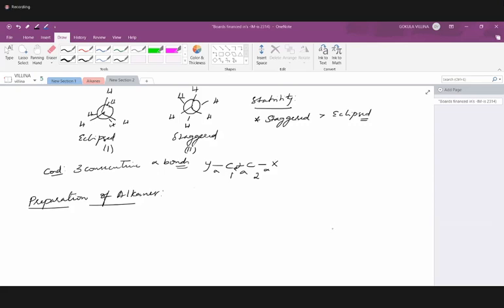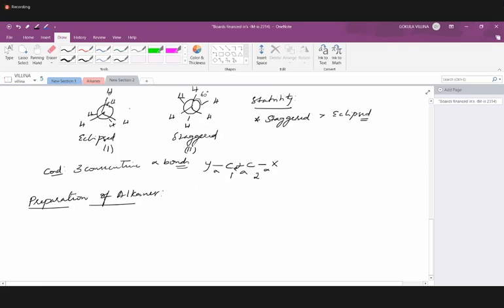Torsional strain is nothing but, when we are trying to rotate, let's say it is in eclipsed form, there is zero dihedral angle. Now, when we rotate it to some angle, say 60 degrees, the electronic repulsions decrease.